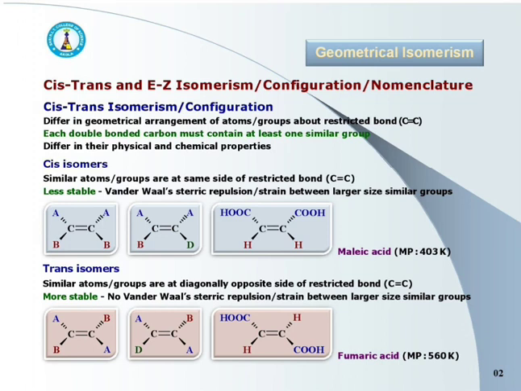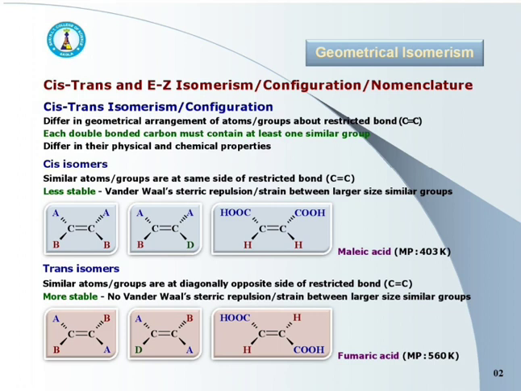In cis-trans isomerism, it is essential that each double bonded carbon atom must contain at least one similar group. Otherwise, it is not possible to assign cis-trans configuration. Cis and trans isomers differ in most of their physical properties and also in some chemical properties. Now, let us study what are cis and trans isomers.